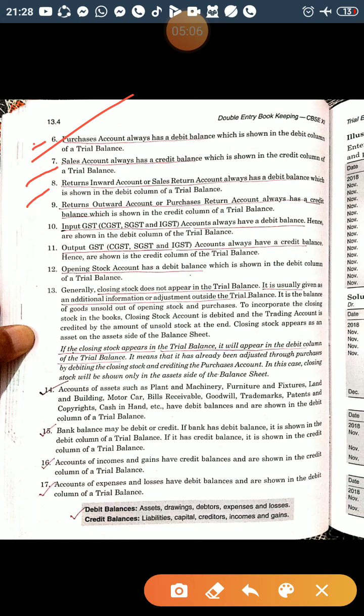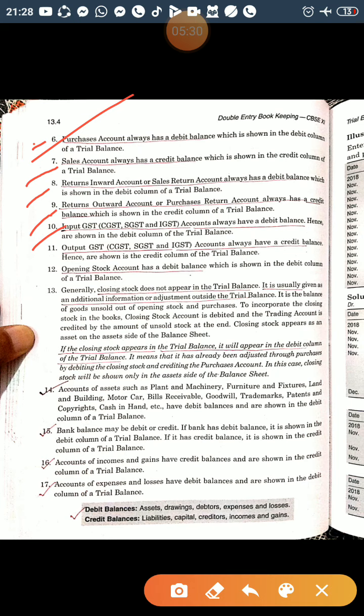Return inward, that is sales return, always shows a debit balance, so it should be written in the debit column of the trial balance. Return outward or purchase return shows a credit balance, so it will be written in the credit column.